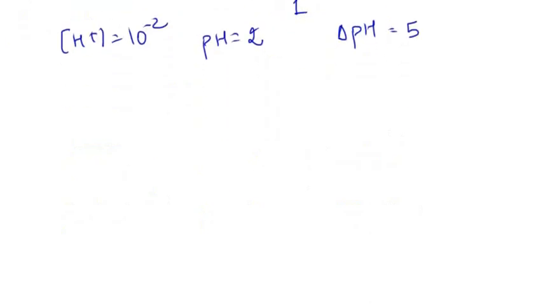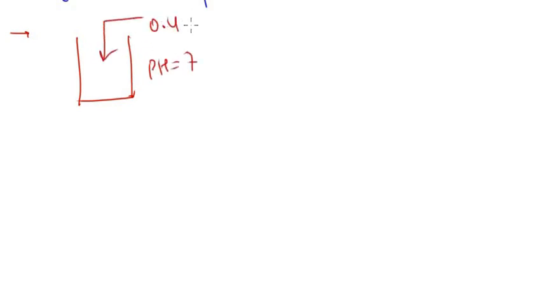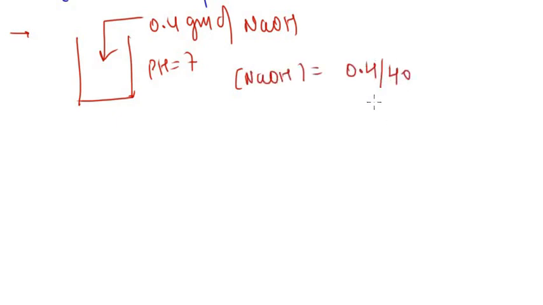Let's again do a problem. In the pH 7, a pure water, you have added 0.4 gram of NaOH. So concentration of NaOH is 0.4 upon 40 by 1 liter we have.